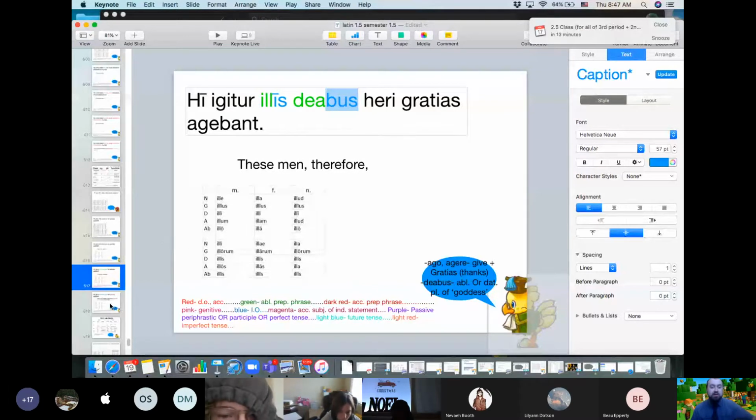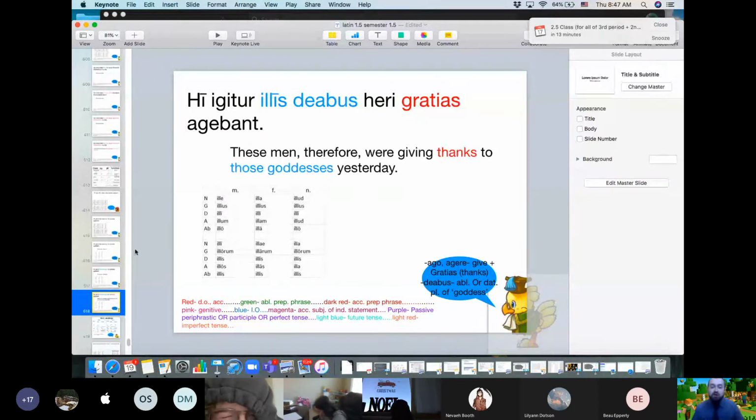It turns out if we're giving thanks, we want to be giving a direct object, thanks, to an indirect object, dative. So that's what they are. It's thanks to those goddesses. So we have the plural of Hic, Haec, Hoc here and the plural of Ille, Illa, Illud. So it's not this men, it's these men. And it's not that goddess, it's those goddesses.